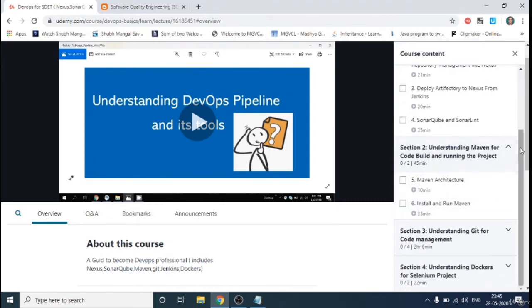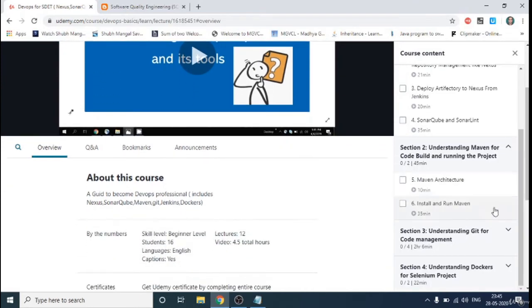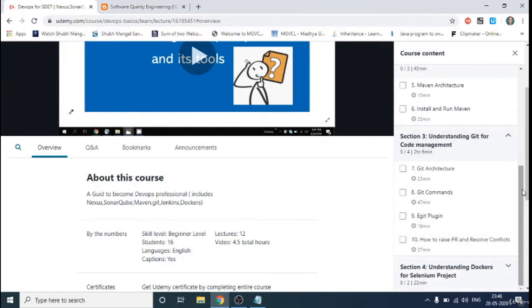The second section is for Maven. In this you will learn about the Maven architecture, how to run your program with Maven, and how you can create projects in Maven. The third section is talking about Git. Here you will learn about the Git architecture, the different Git commands, how to commit your code, how to resolve dependencies, and how to do the same thing from the command line and from the plugins. So this is in the third section.